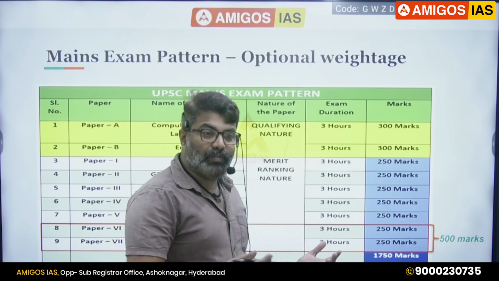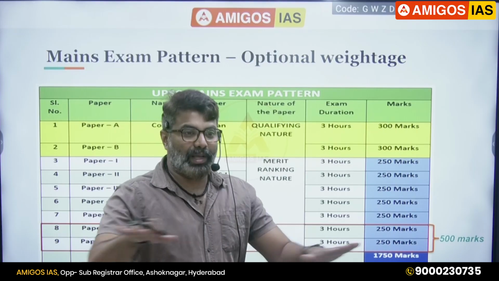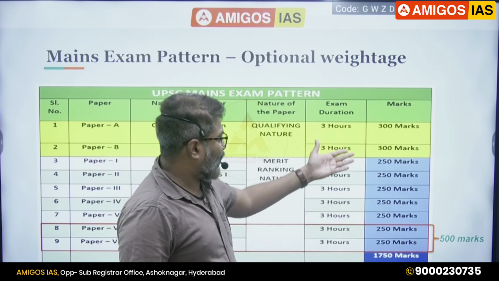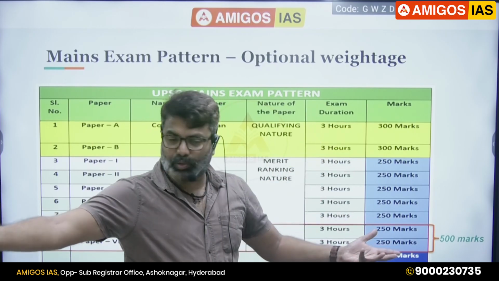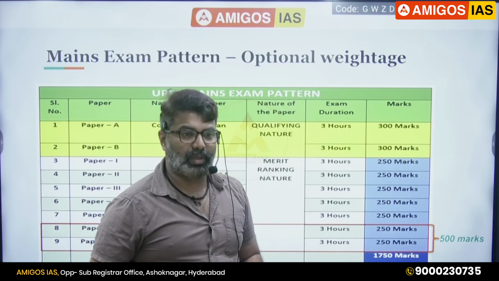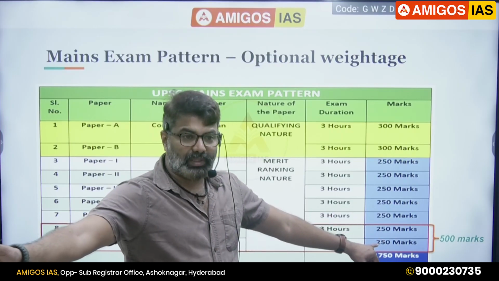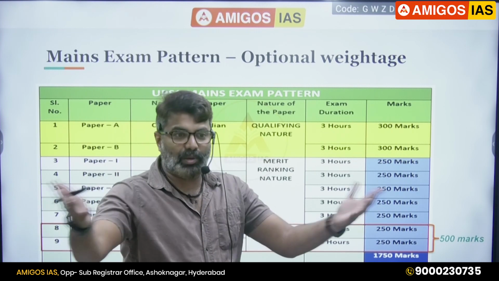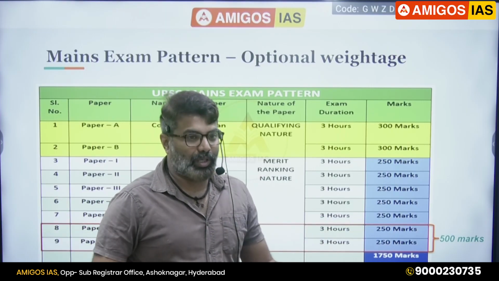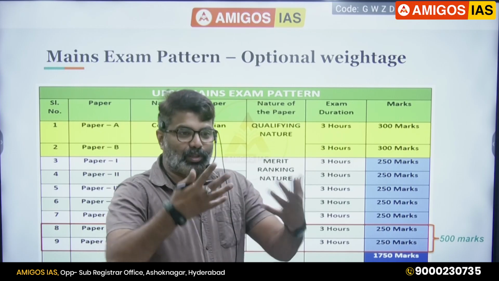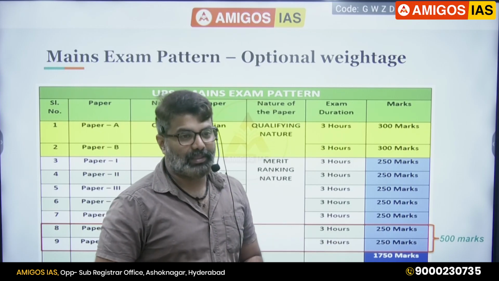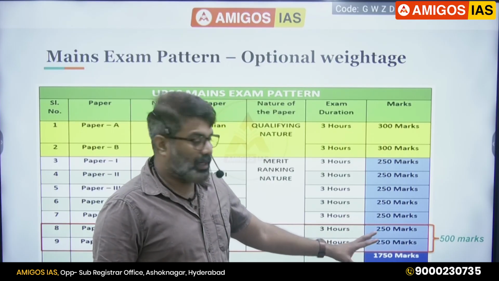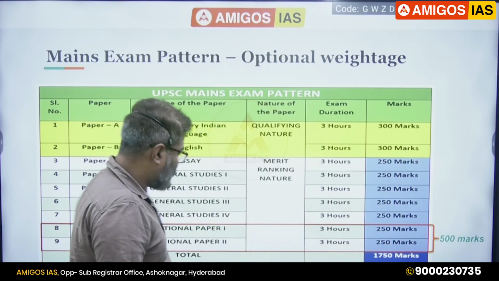It would have been better if there was no optional. It would have been a level playing field for everyone, like all GS papers. These qualifying papers and these 4 papers would have been enough, because that student also is writing the same GS paper, you're also writing the GS paper. Nobody would have gotten an advantage. Some optionals are getting an advantage now; that could have been eliminated by UPSC. Even this drama wouldn't have been there. No optional across the country means students are also benefited and teachers' time is also saved. That's the recommendation: UPSC has been recommended to remove the optional, but they are not able to decide on that as of now.